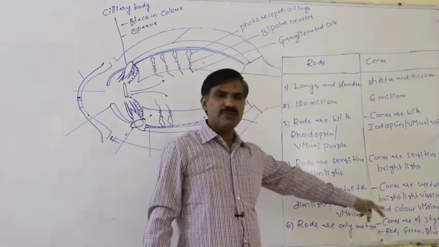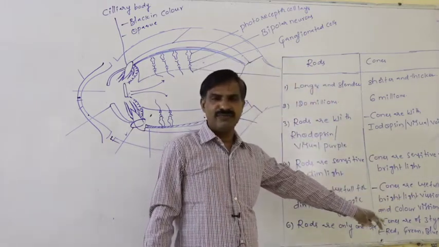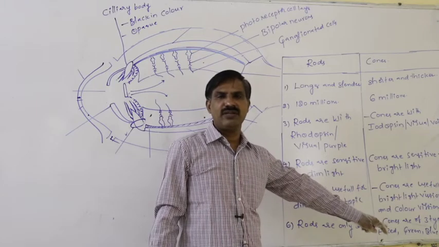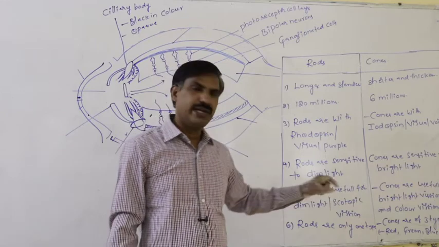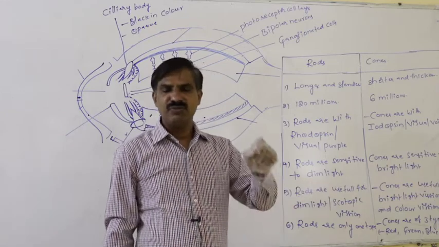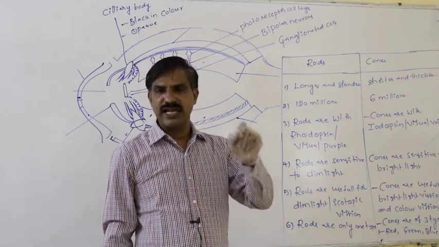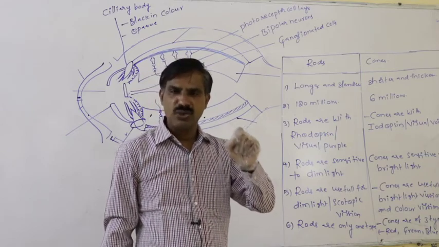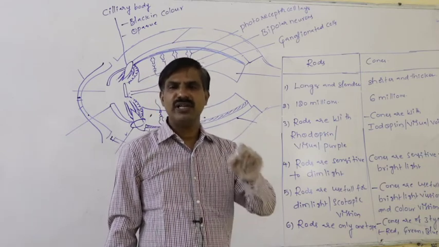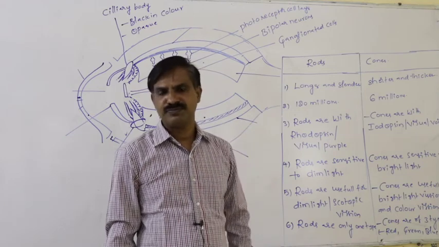Similarly, whenever more green cone cells are activated, and the other two are activated in low number, the finally appeared color is green. Whenever more blue cone cells are activated, and the other two in low number, the appeared color is blue.